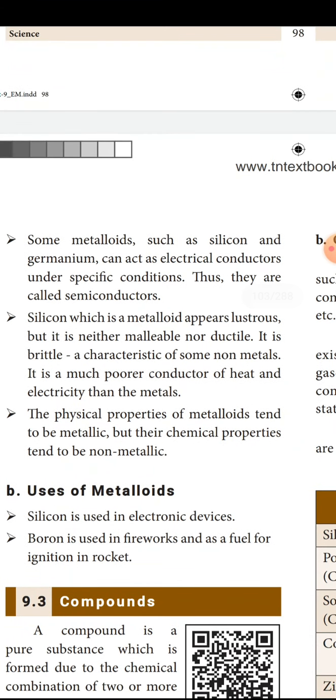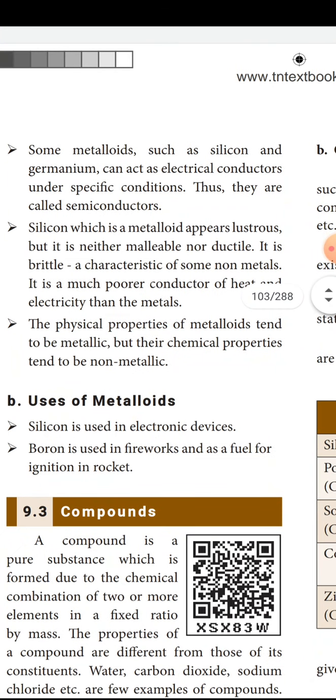The physical properties of metalloids tend to be metallic, but their chemical properties tend to be non-metallic. Uses of metalloids: we use almost all the metalloids in electronic devices, especially the computer, laptop and cell phones. For those we need electronic chips made up of silicon, germanium and such.